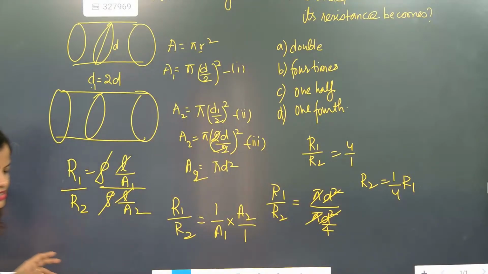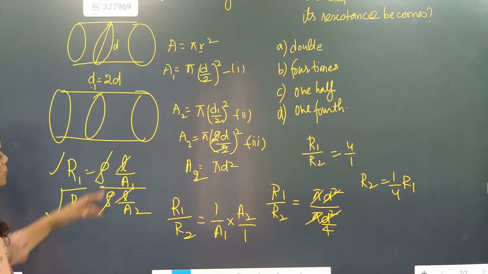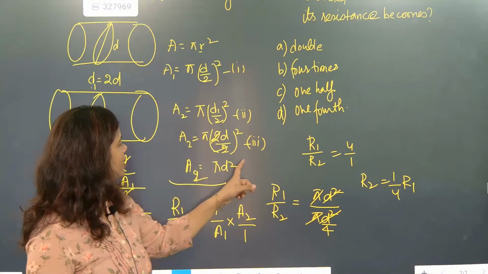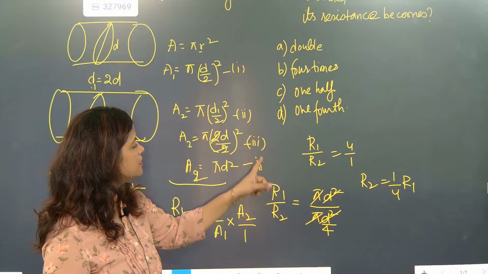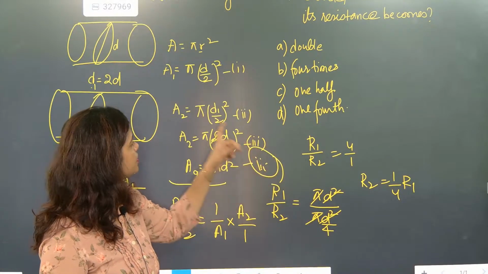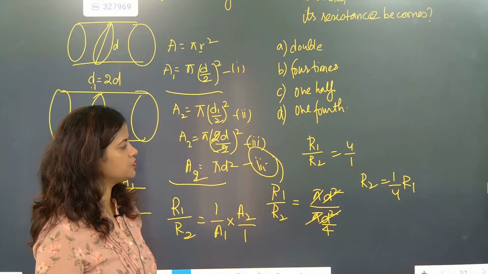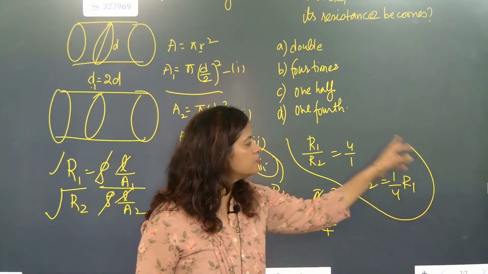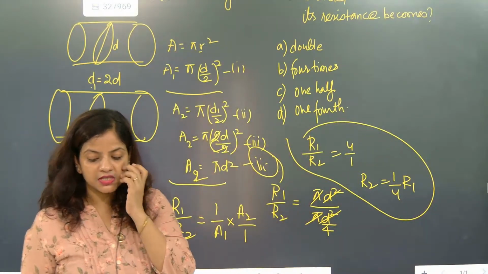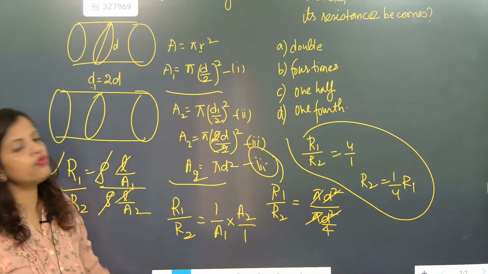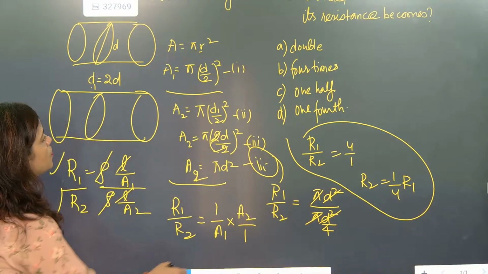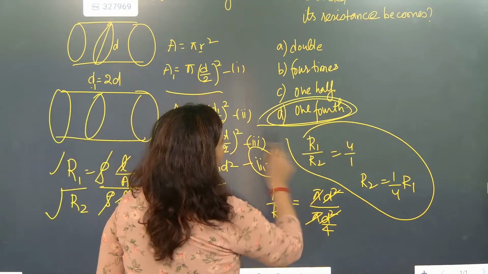After that, resistance, R1 and R2. So A1 by A2 will become A2 by A1. So the A2 value we substituted, and the A1 value we substituted, and solved. And the final conclusion is that the new resistance is coming as 1 by 4 times of the old resistance. So our correct option is 1 by 4.